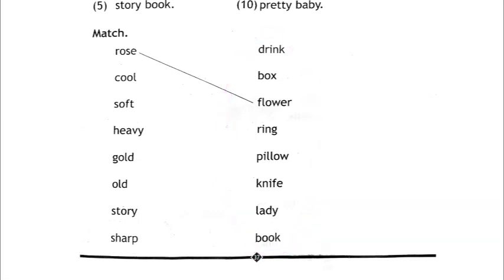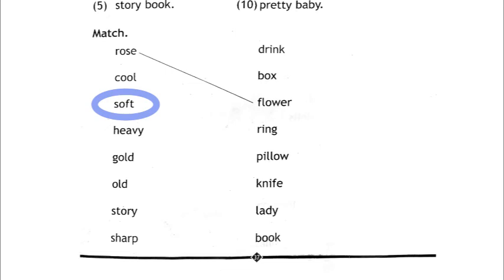Right. So they want us to match the correct describing word to the noun. The first one has been done for us. Rose, they have matched it to the word flower, rose flower. Then cool, the word cool. What is the noun that we can match it to? There is drink, box, ring, pillow, knife, lady and book. So the word cool we can match with drink. Cool drink. Right. So we will draw a line and match it to the word drink. Then the third word, soft.